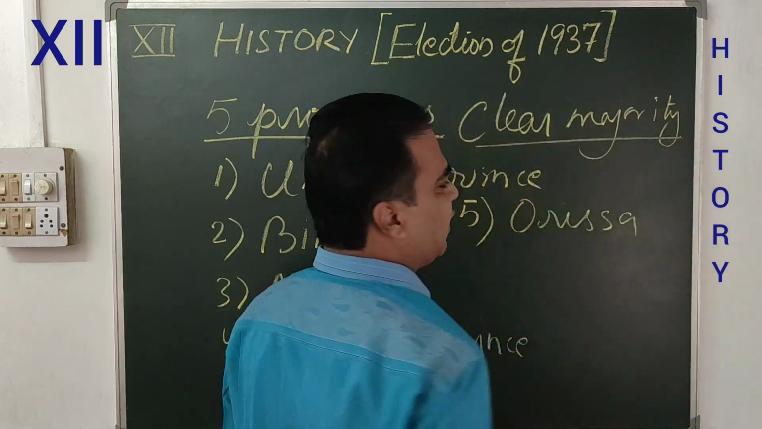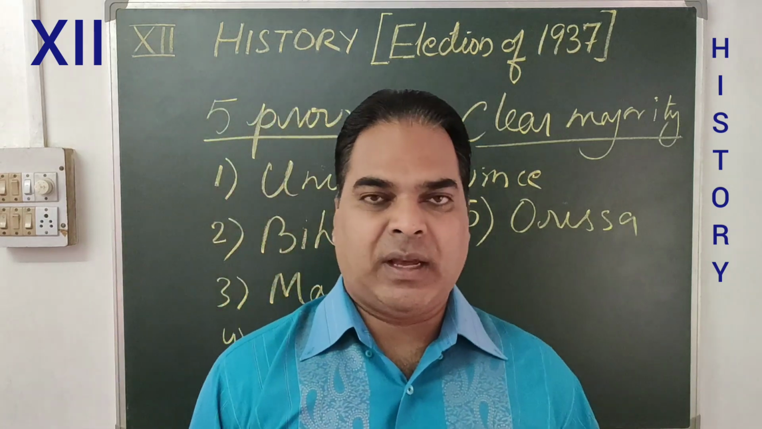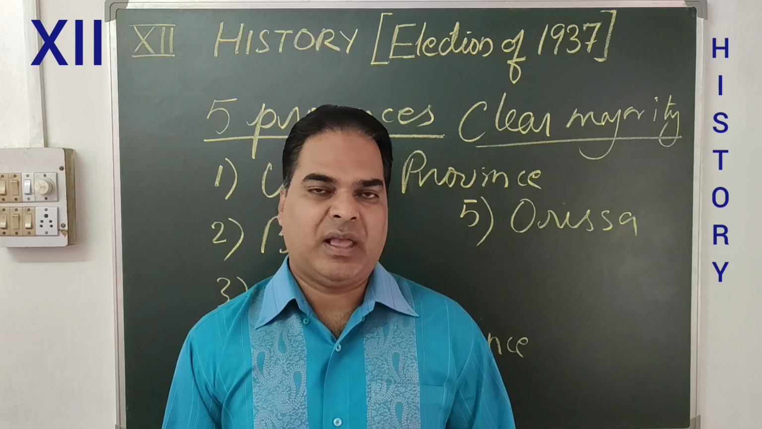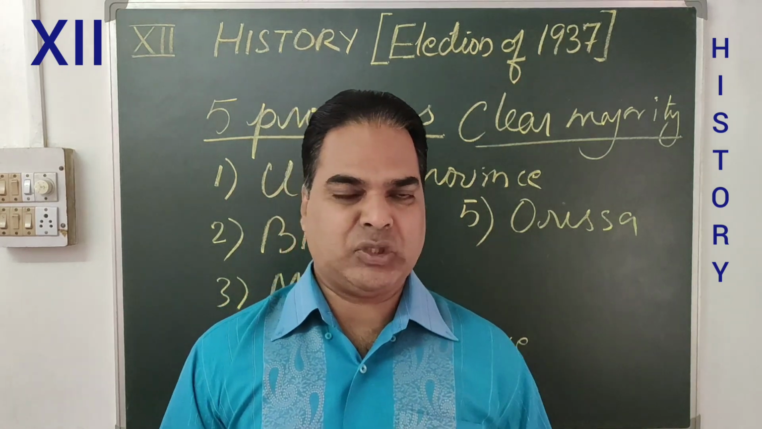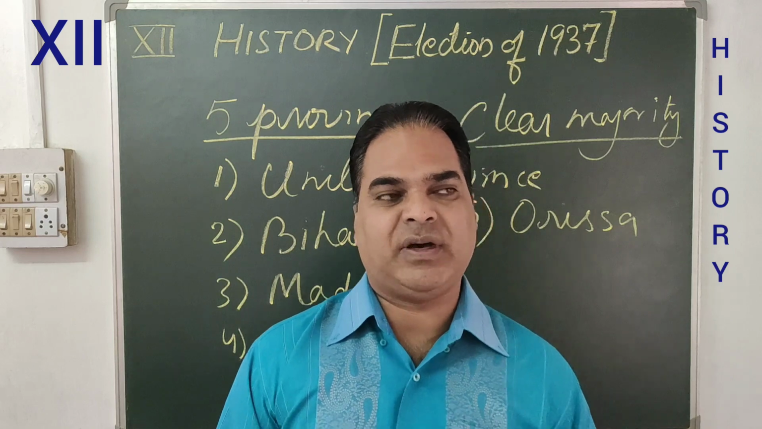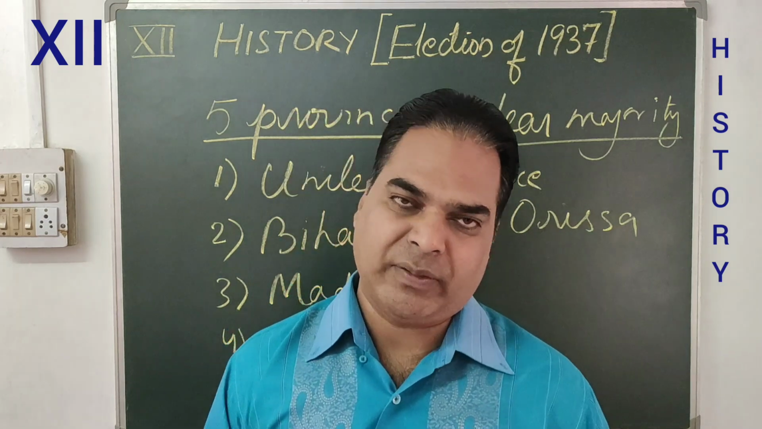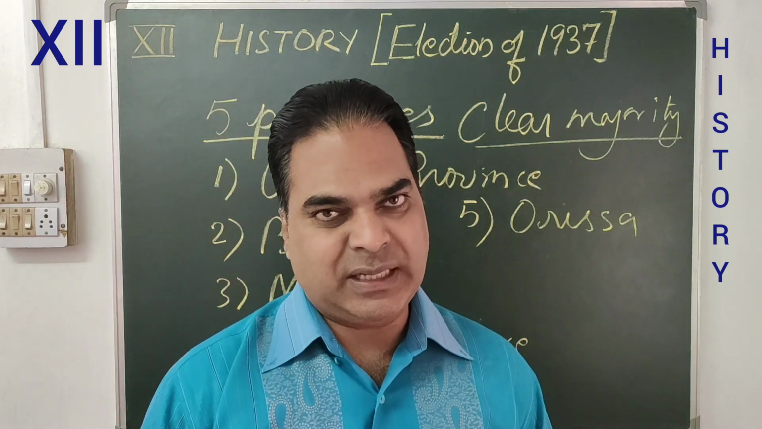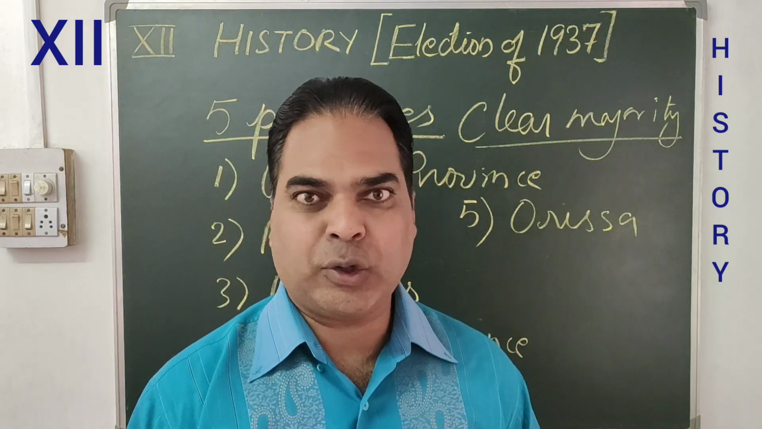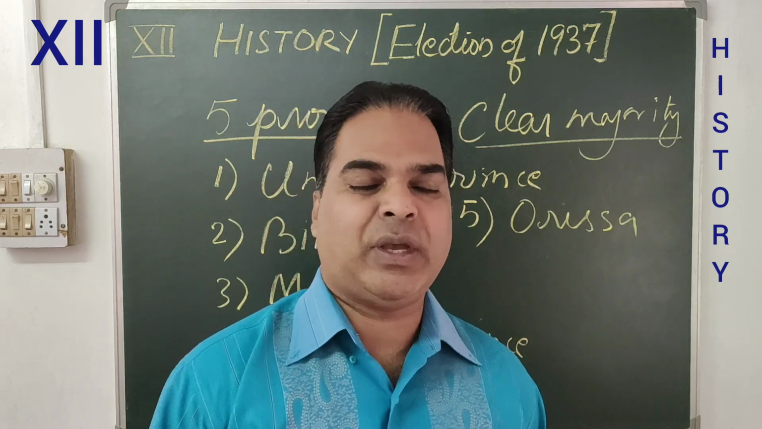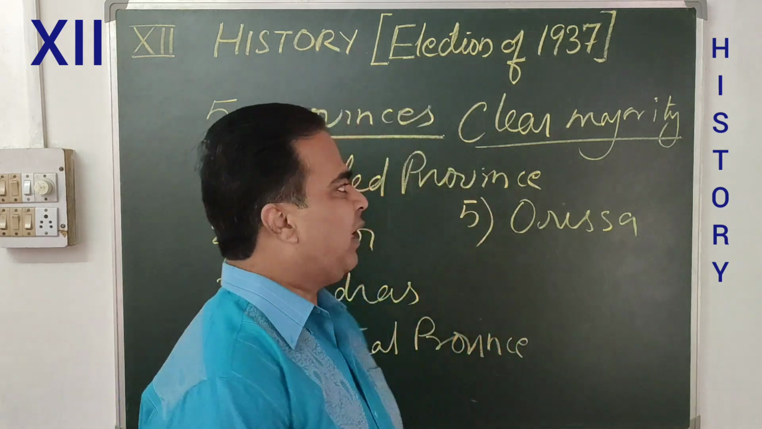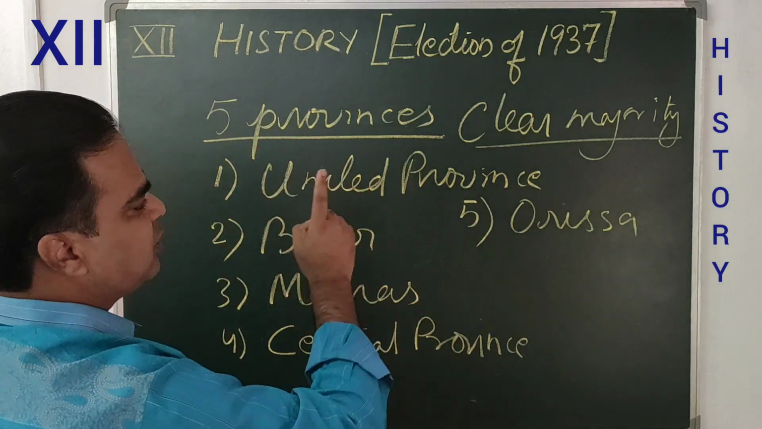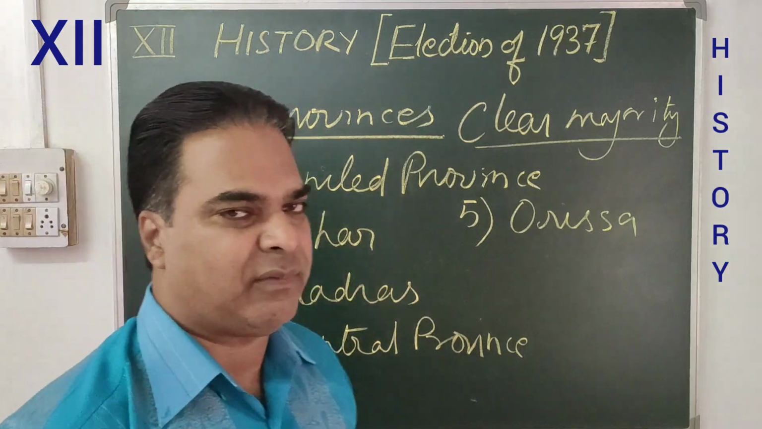Why am I telling you clear majority? Because in order to form the government, you need to have numbers more than half. If you get more than half the numbers in the legislature, that means you have a clear majority to form the government. Suppose, for example, 400 seats are there in any of the provinces, then definitely you must get 201 or 202. That is the majority you need to form the government. So in 5 of the provinces, Congress got a clear majority to form the government.